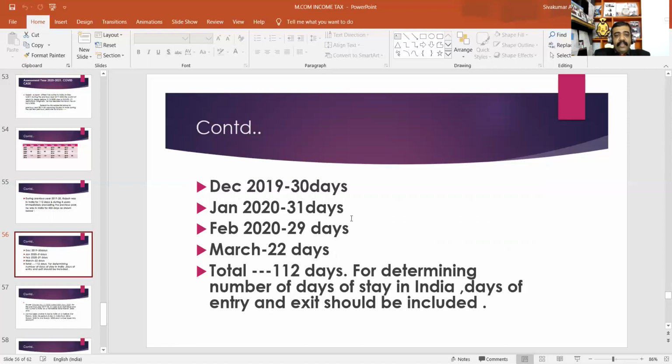In February 2020, he was in India for 29 days. In March 2020, he was in India for 22 days. This is the most important point in this question.